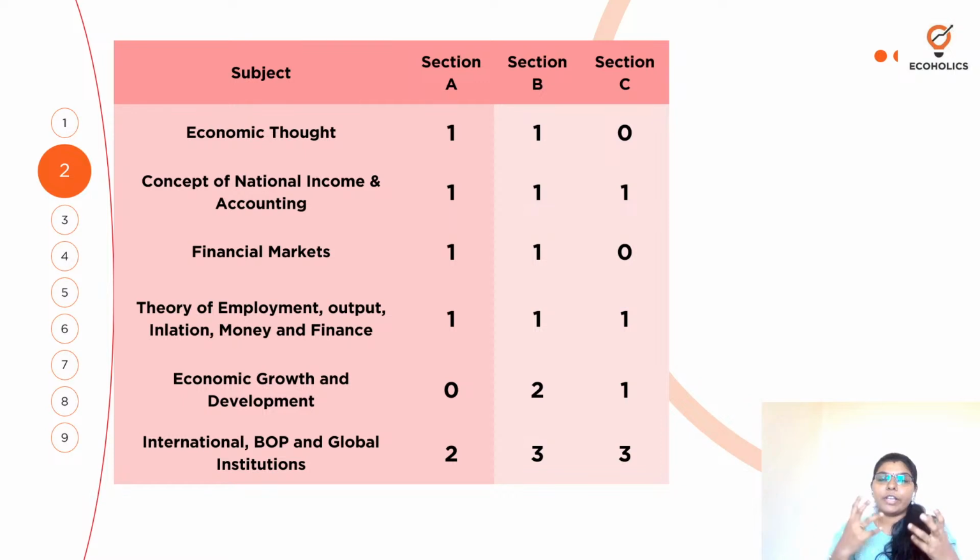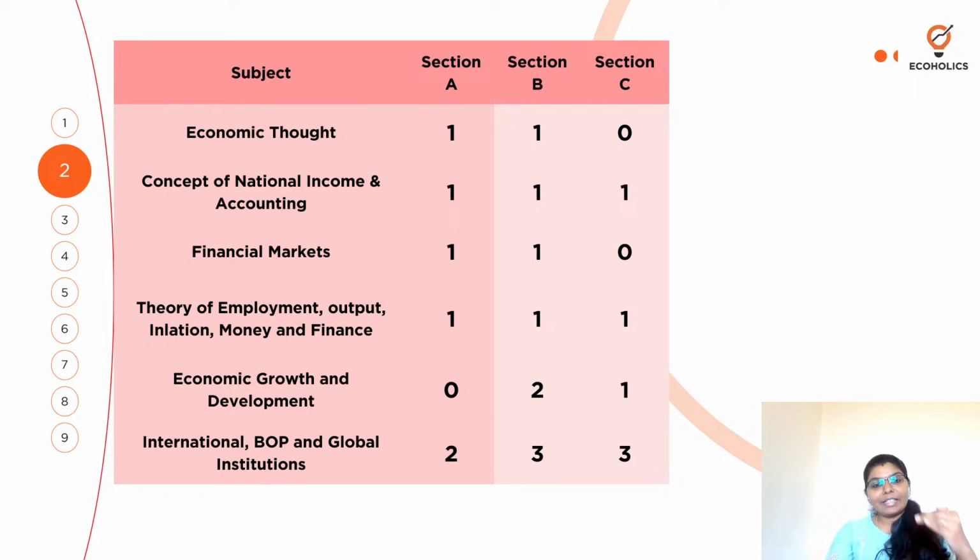So whenever students come to the sessions or whenever they have mentorship calls, ma'am, how do we prepare? So कौन सी subject को I need to be giving more importance, right? Which particular subject or which particular chapter I need to be giving more importance. But if you look at this particular paper, it is more or less evenly distributed, right? And you can ask me, ma'am, international BOP and global institutions में बहुत सारे questions आ गया.